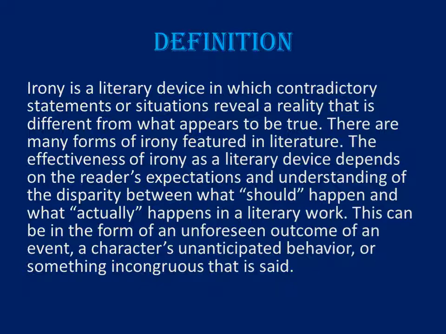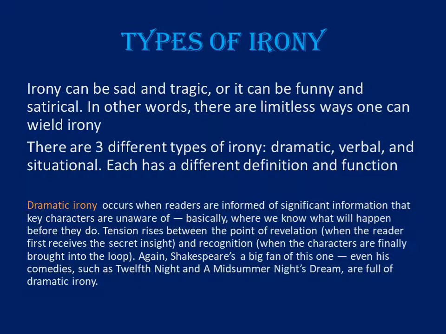This can be in the form of an unforeseen outcome of an event. So, something which you cannot see before. You expect something else, and something else happens in that literary work. Something that you cannot see beforehand. A character's unanticipated behavior or something incongruous that is said. So, something which you cannot anticipate, something which you cannot imagine, or something which you cannot foretell, such and such thing happens with a character or with a situation. So, we can say that irony has happened, or that's the use of irony by the writer.